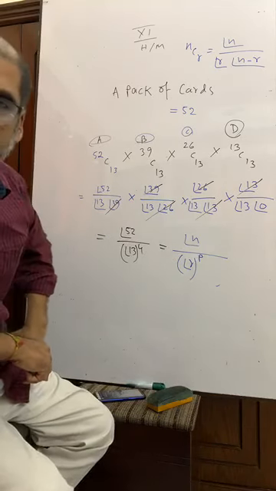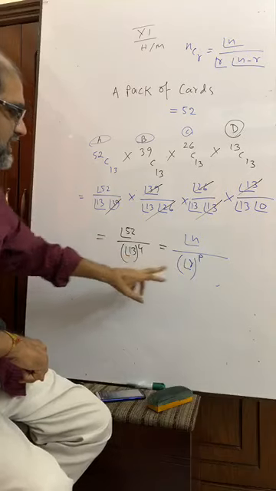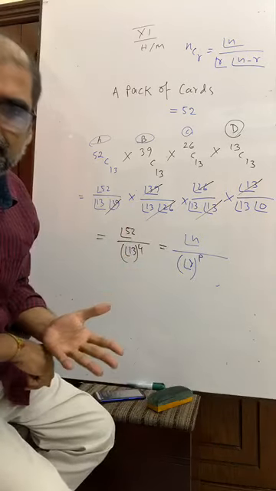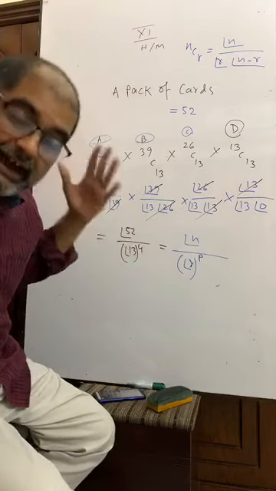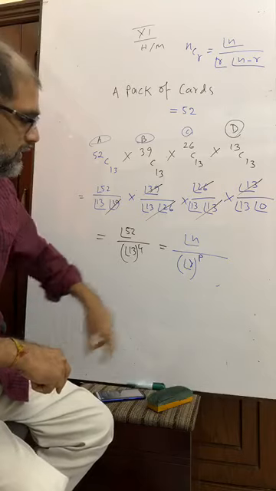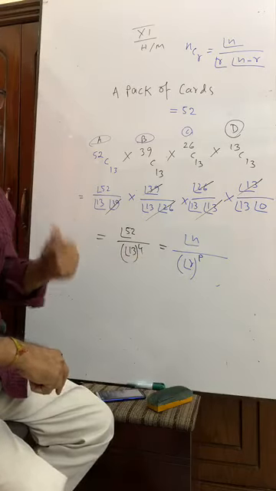How many cards will they get? 13 cards, that is r. Out of 52 they will get 13 cards, nCr. How many friends? 4 friends, that is p. That will be the power. Okay?